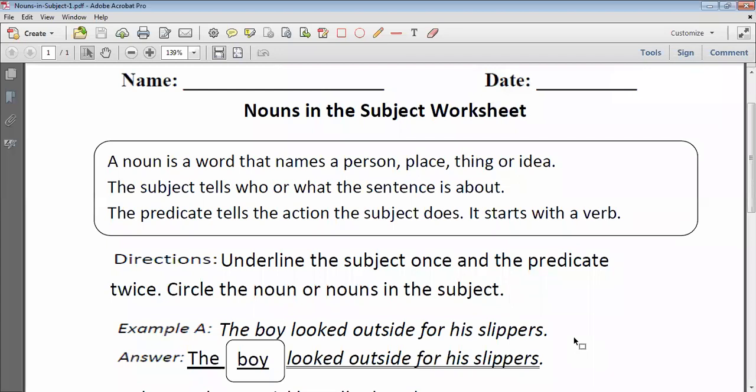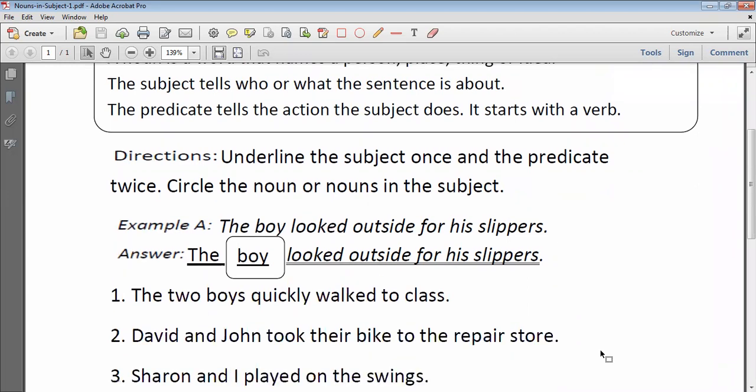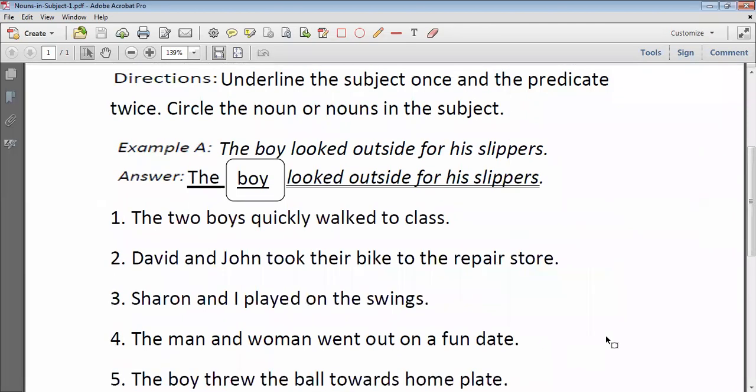Okay, the example has been shown on the screen. You can see that. So your time starts now.